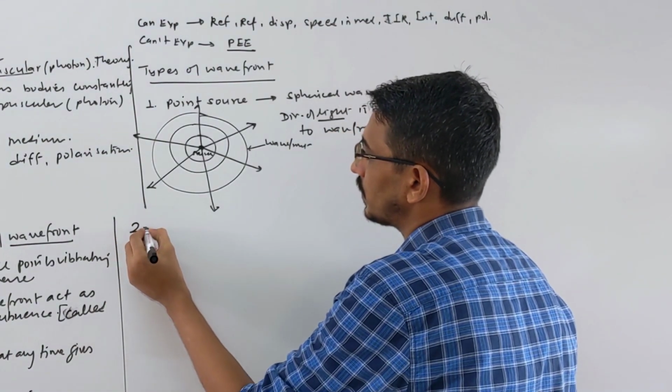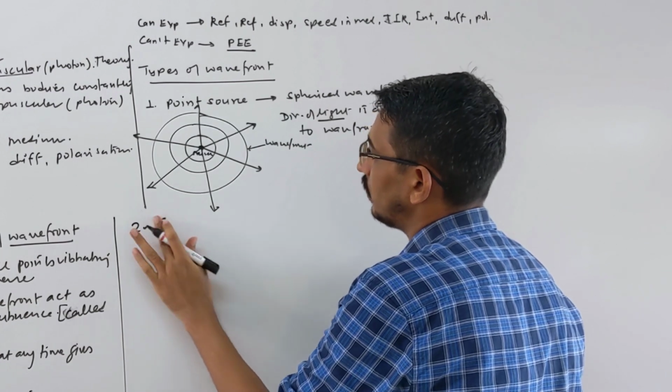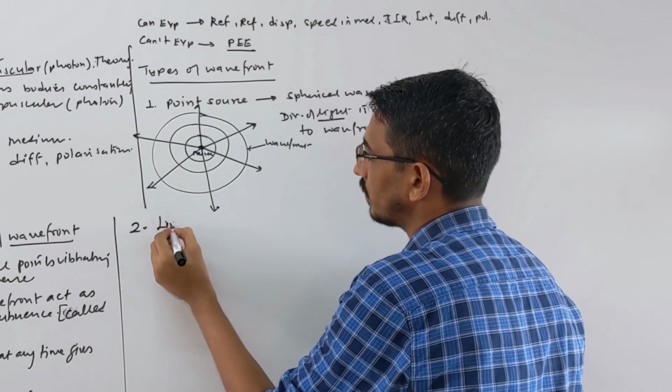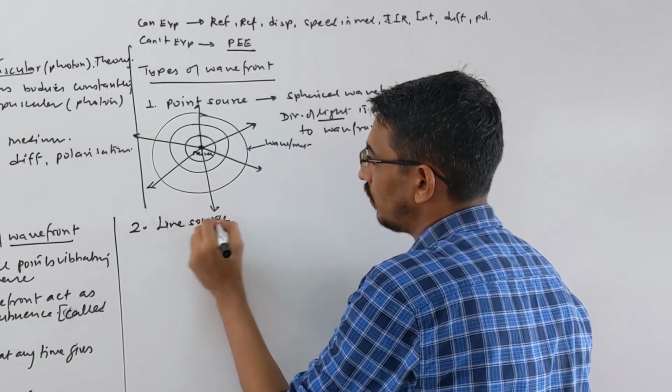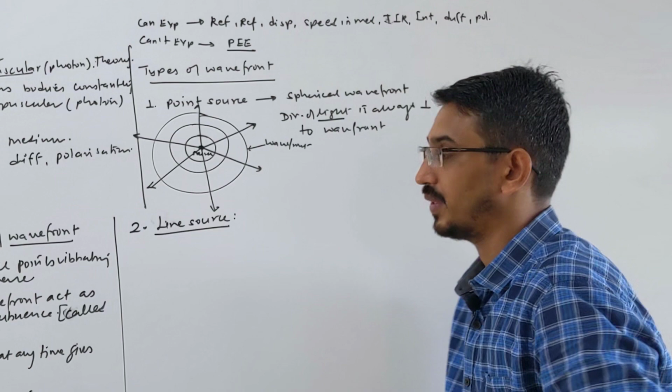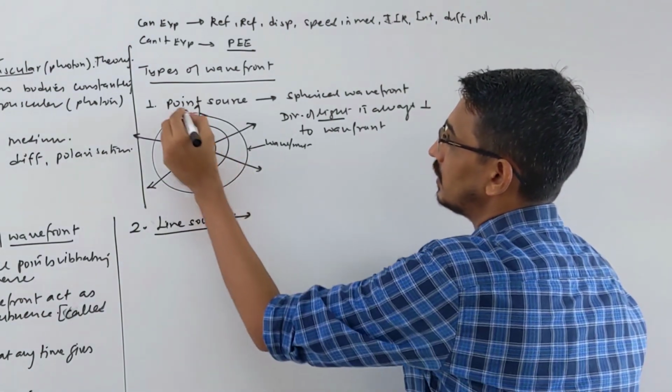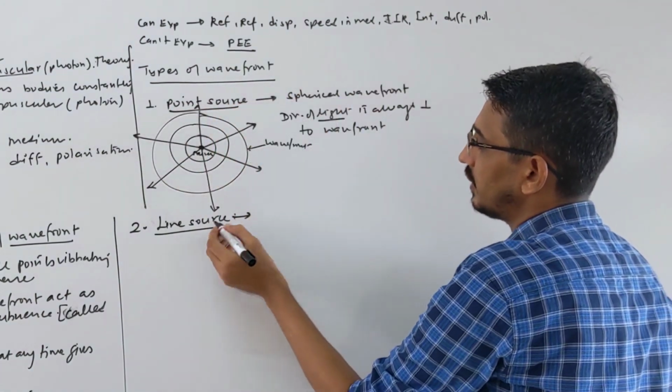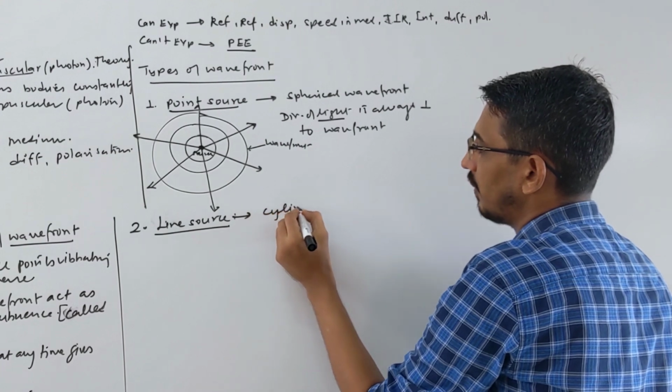Then how to produce? Suppose you have a line source, like a tube light, a thin tube light. Then it will produce what? Cylindrical wave front. Okay, what will produce? The point source will produce spherical wave front, and this type will produce what? Cylindrical wave front.